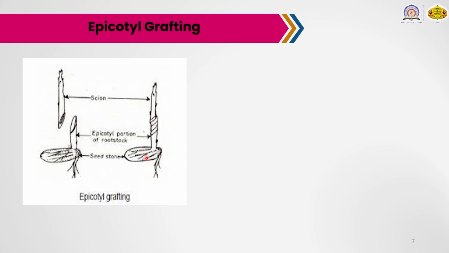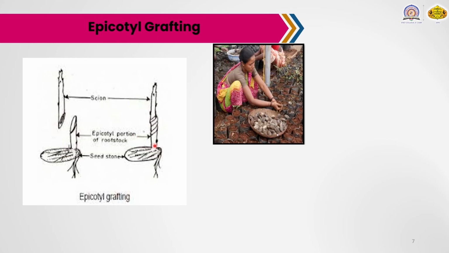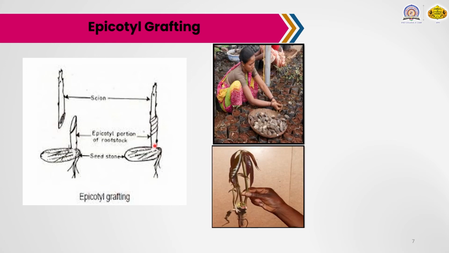In this grafting, the June to September period is the best time for epicotyl grafting. So, these are the important types of grafting. See in these two figures, finally we can get the epicotyl grafting here.